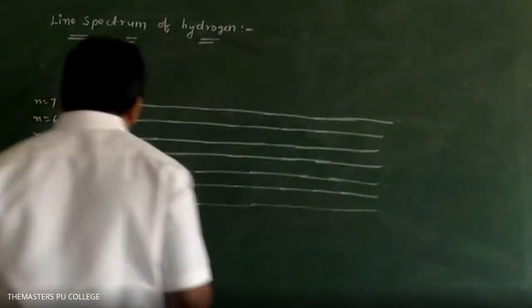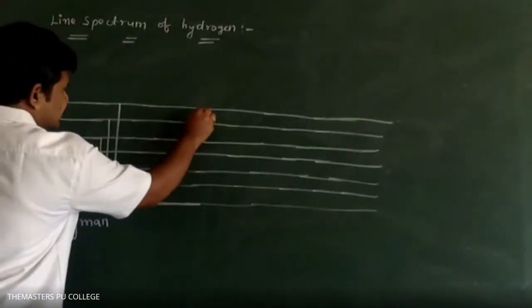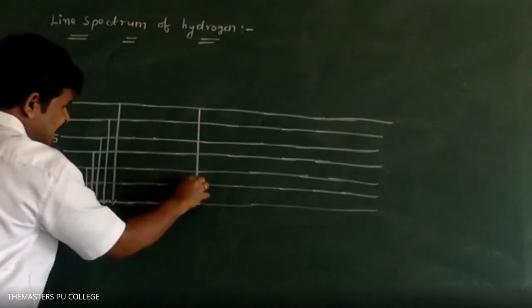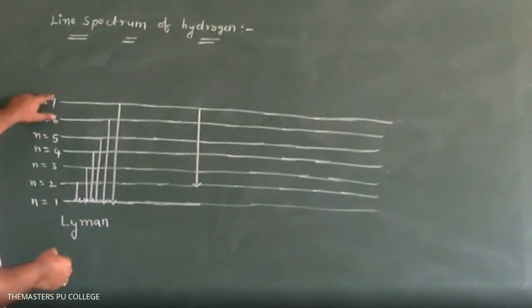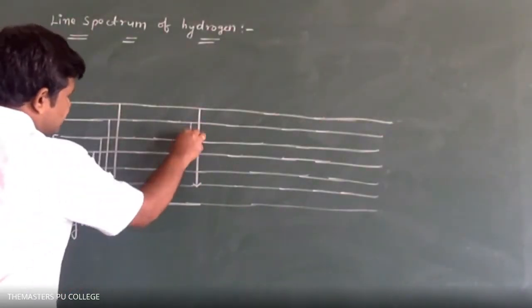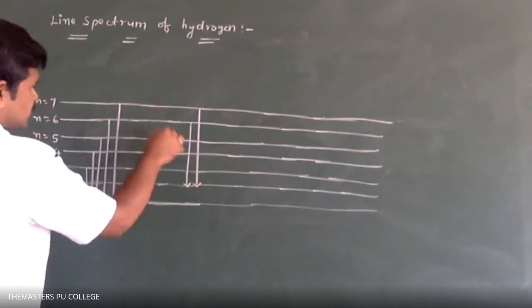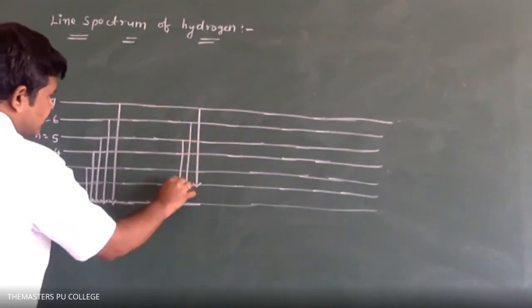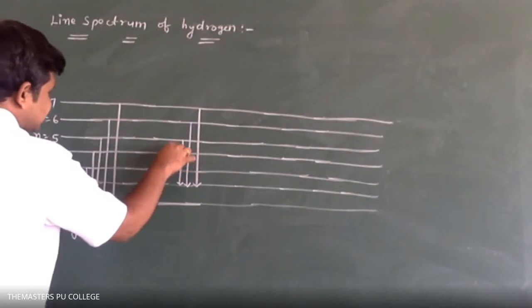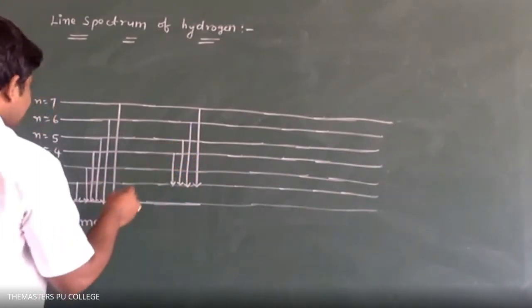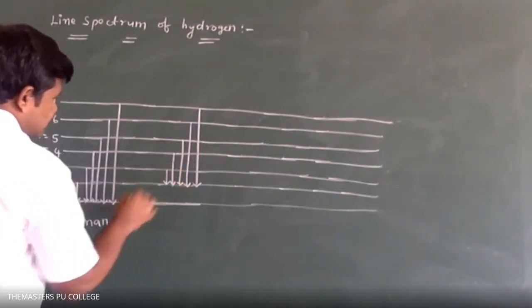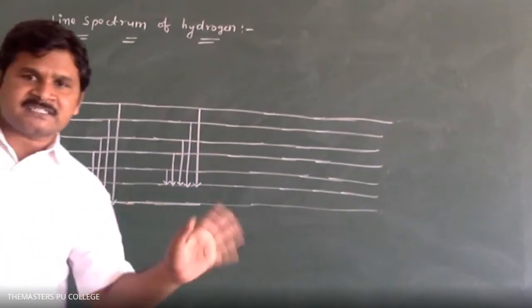Similarly, if the electron jumps from any higher level to the second level, that is n is equal to 7 to 2, or 6 to 2, or 5 to 2, or 4 to 2, or 3 to 2. So here n is equal to 2 is fixed.